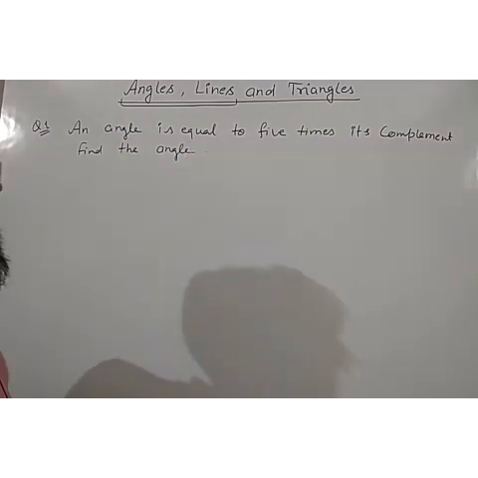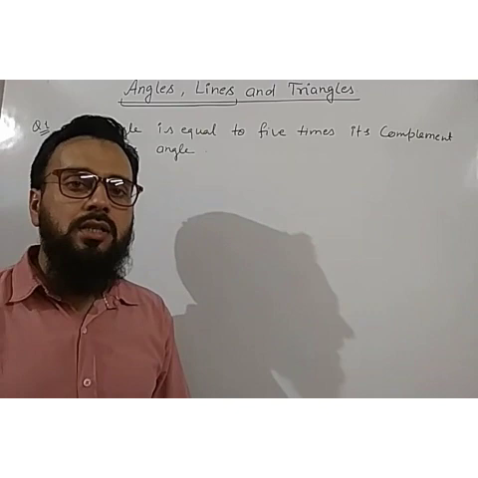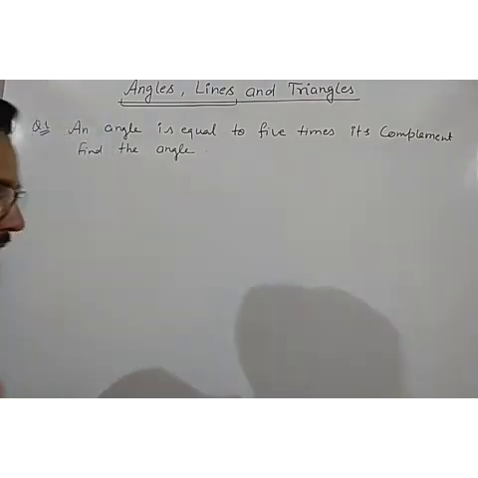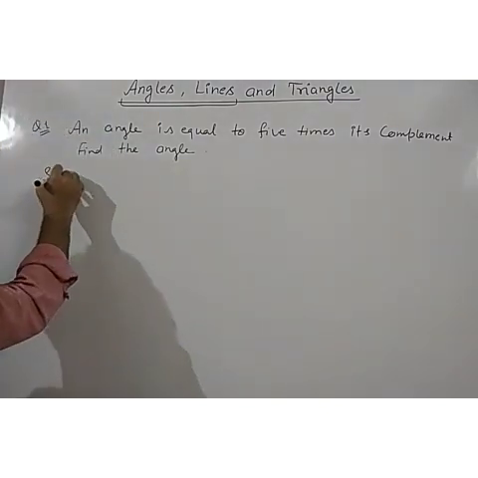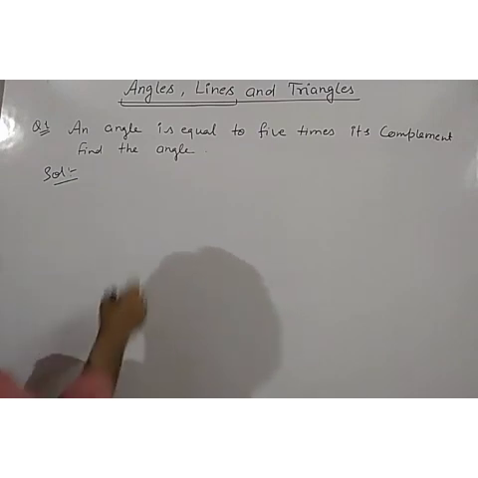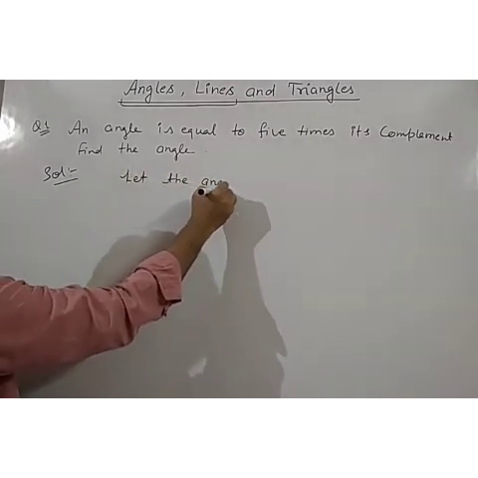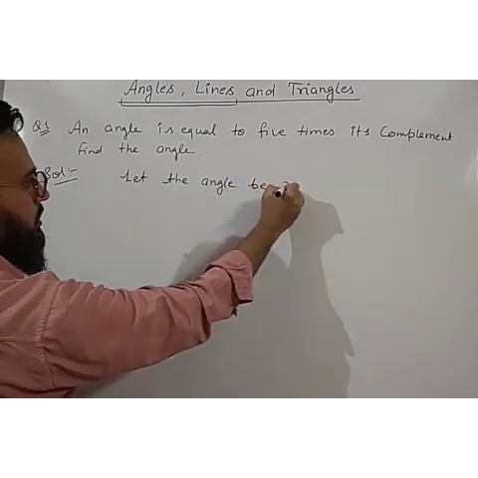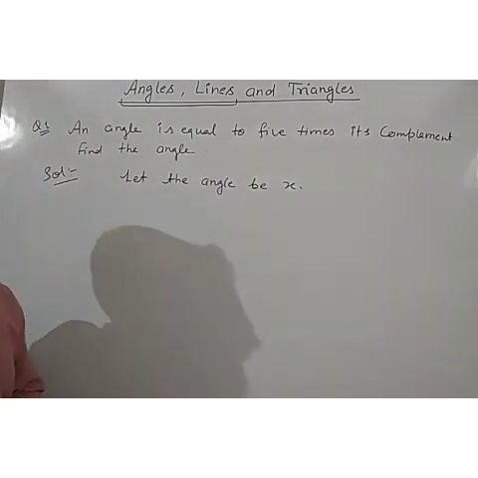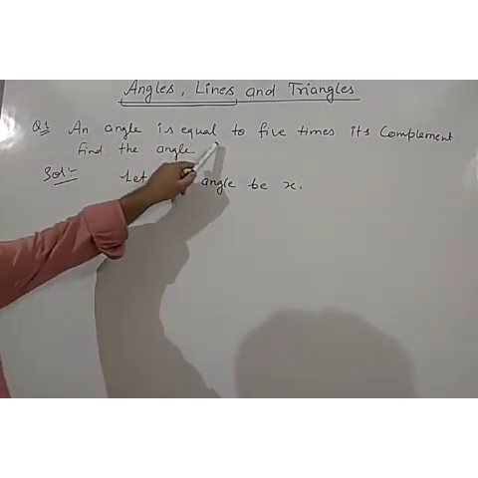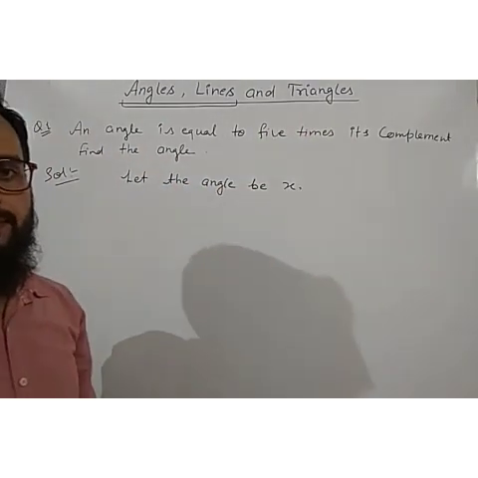As we all know, complementary angles are angles whose sum is 90 degrees. So let us start. Let the angle be x. We have to find an angle which is equal to 5 times its complement.